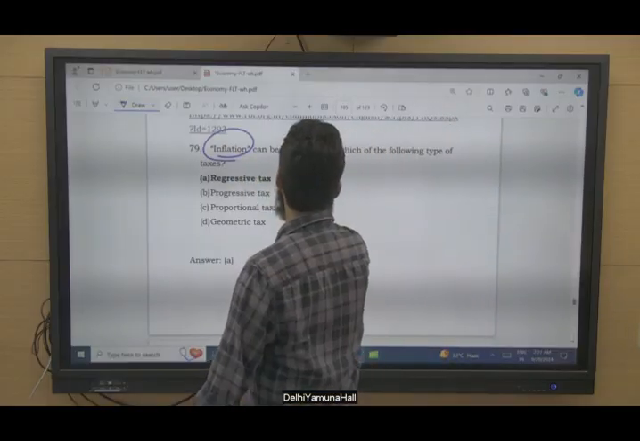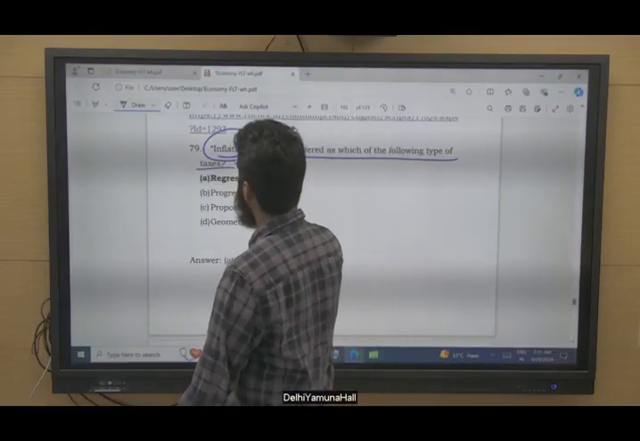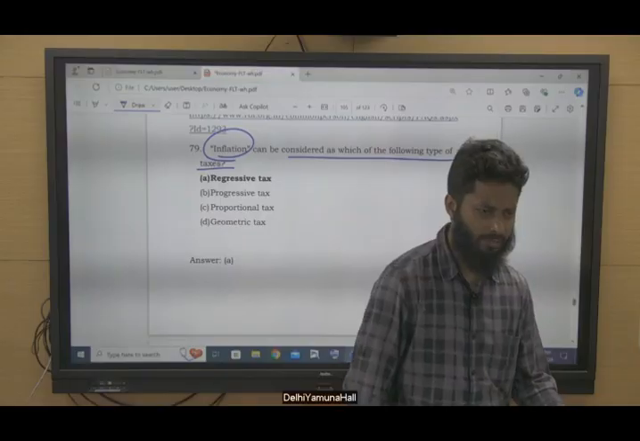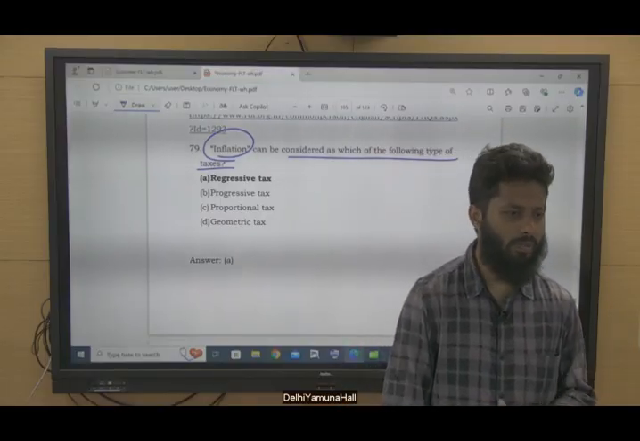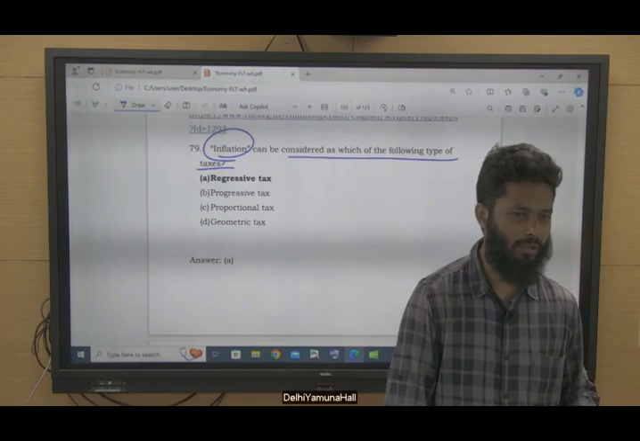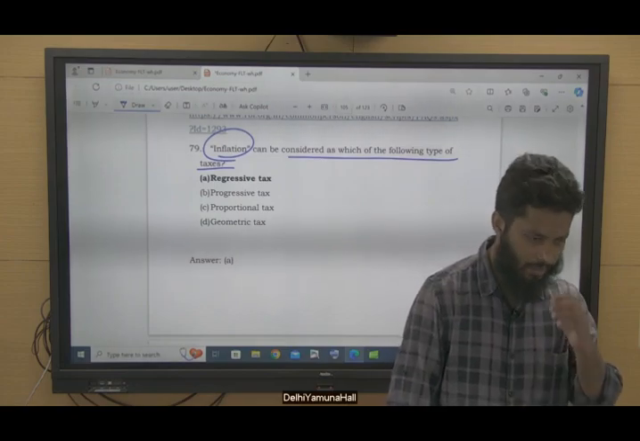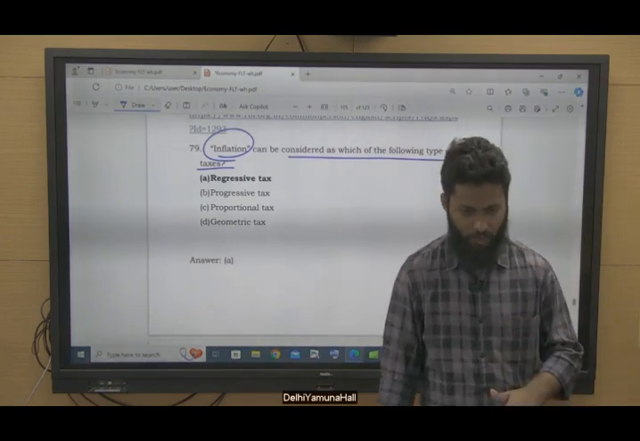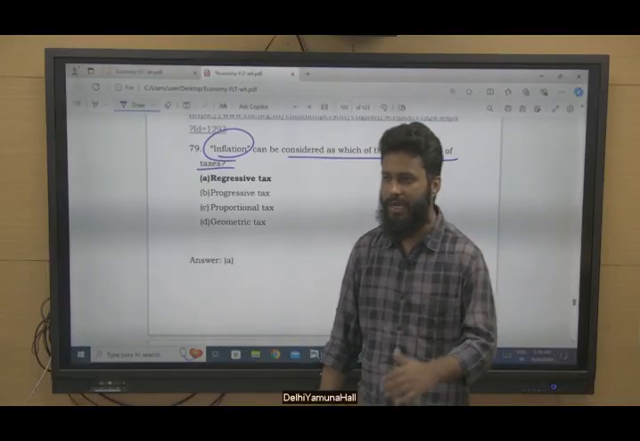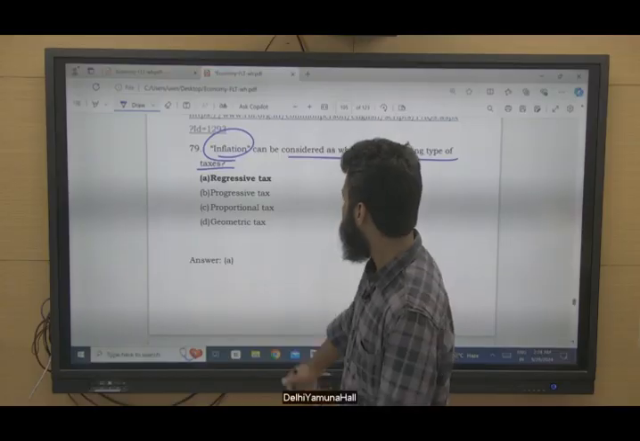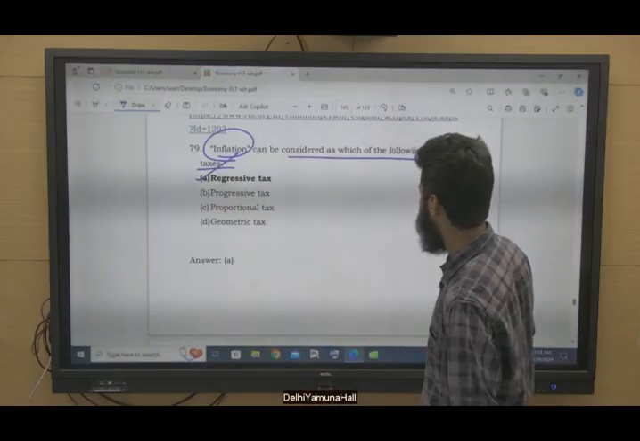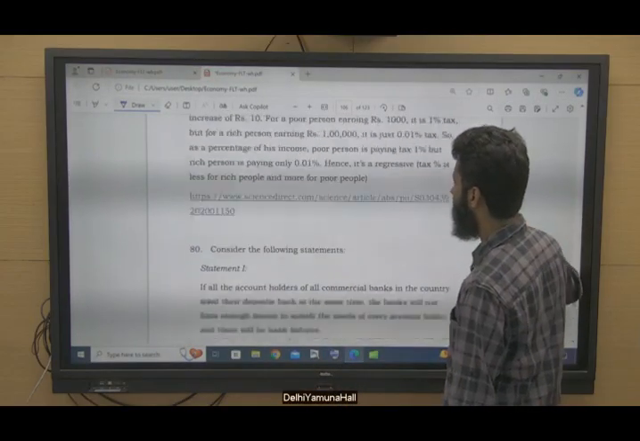Inflation can be considered as which of the following type of taxes? Now, inflation is not a tax, but you have to bear a burden of inflation. This burden will not be the same for everyone in the economy. Maybe it burdens a lot, or it burdens more to the poor people, and it burdens less comparatively to the rich people, right? So, this is a kind of regressive tax. Finally, done.